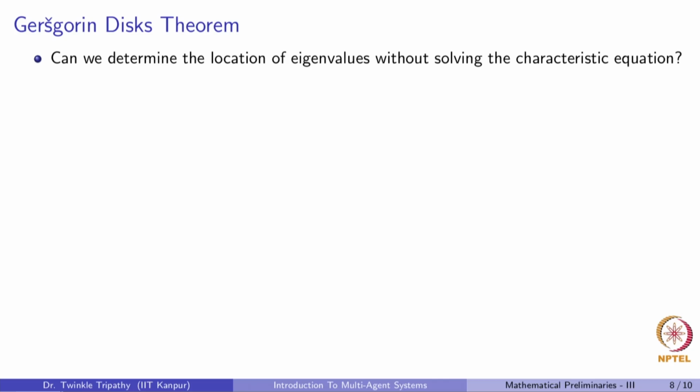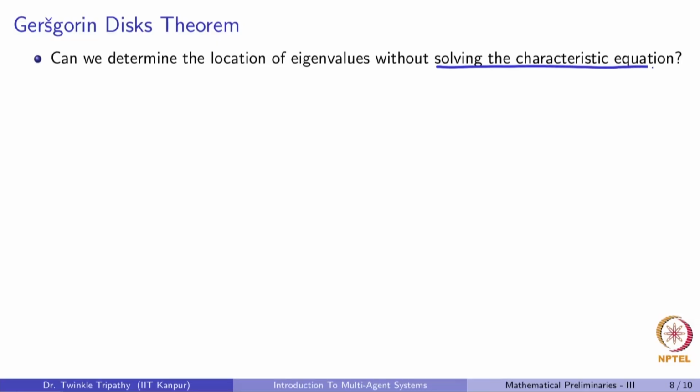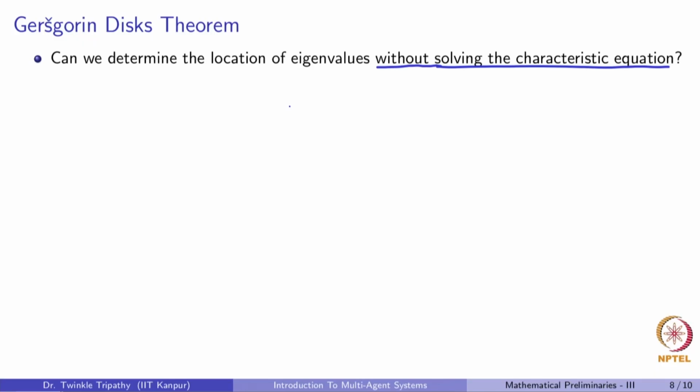Okay. So, suppose we have a very large system. For smaller systems, it is very easy to compute the eigenvalues, but for very large systems, it is not always easy, or it can be computationally inefficient, depending on the resources available. So, in those cases, are there any other nice ways in which we would not have to solve the characteristic equation, but can still get some idea of where the eigenvalues of a matrix A are located? This question can be answered using the Gershgorin disk theorem.